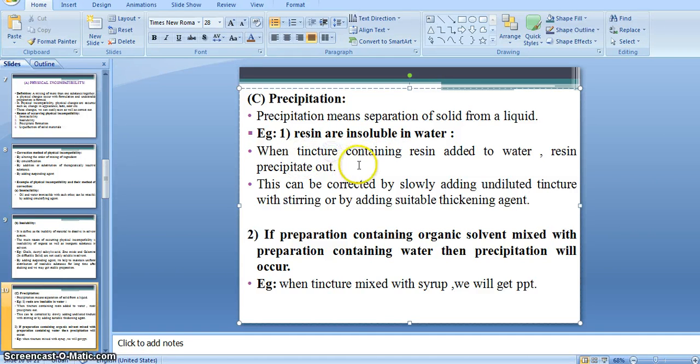For making a preparation, various types of ingredients are used, so there is a chance of chemical interaction between these ingredients. If chemical interaction happens, there may be formation of a toxic or inactive preparation, which means whatever we get may have a toxic or inactive effect.